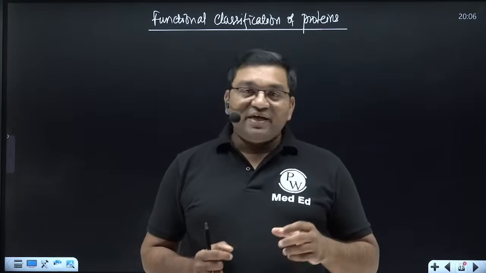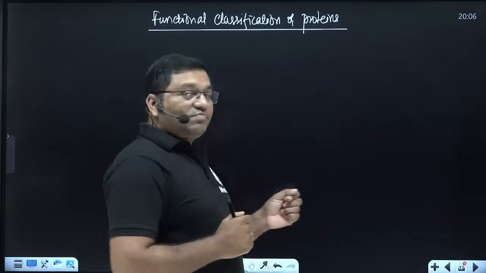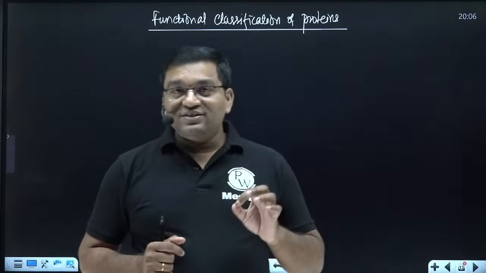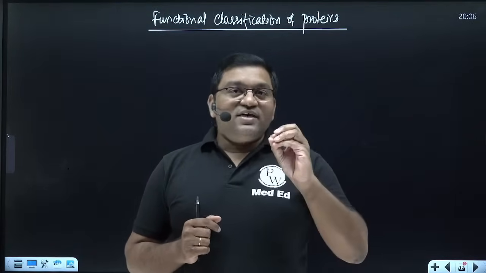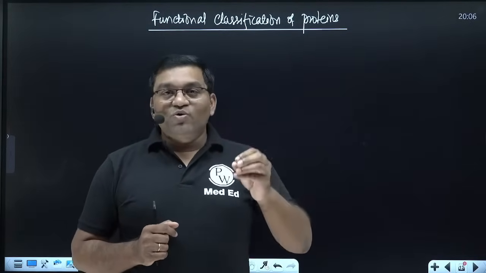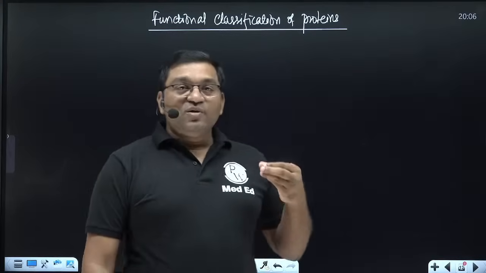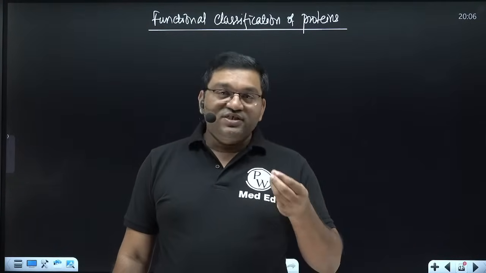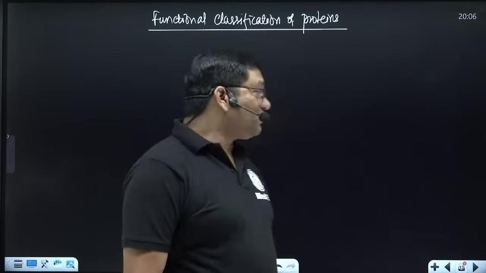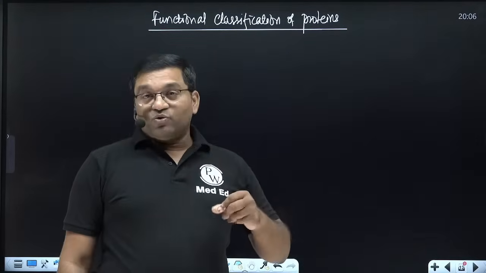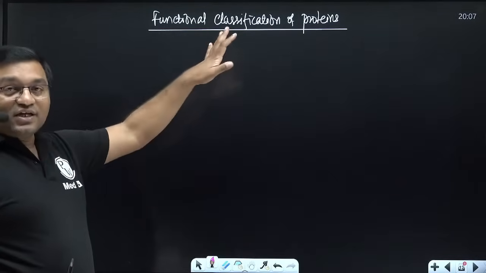When is it called incomplete? When one amino acid is lacking, it is called an incomplete protein. For example, pulses lack methionine and cereals lack lysine, so they are known as incomplete proteins. And a protein which lacks two or more essential amino acids is known as a poor protein. For example, zein protein lacks more than two amino acids, that's why it is known as a poor protein. But here the important classification is the functional classification of protein.